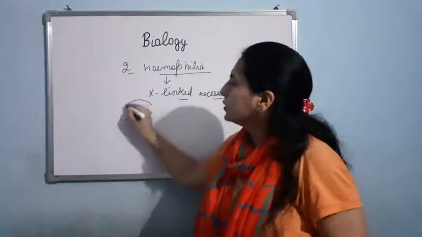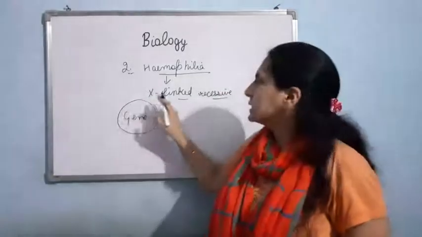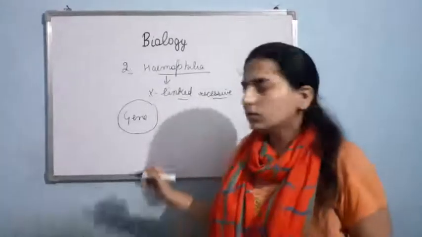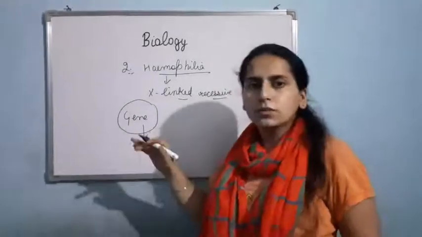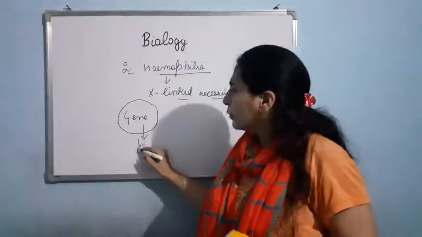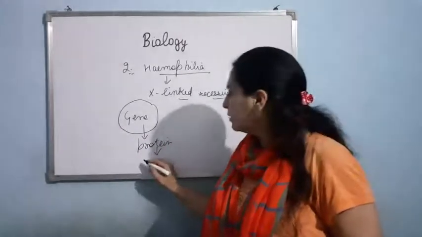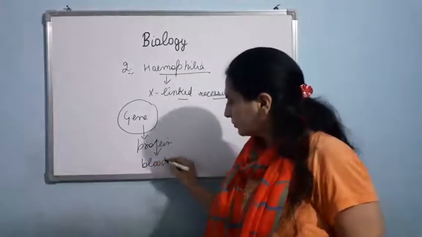This gene is present on the X chromosome, that's why it is an X-linked disorder. This gene is responsible for the synthesis of a protein which plays an important role in blood clotting.